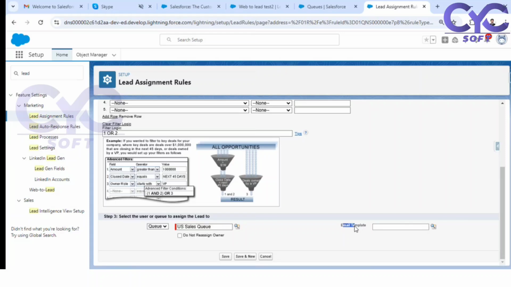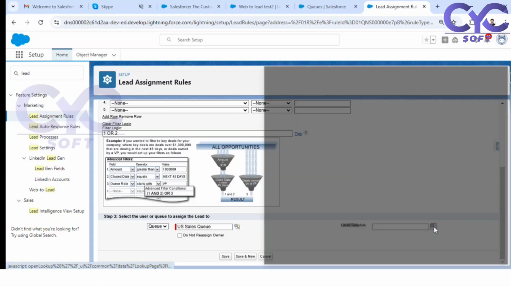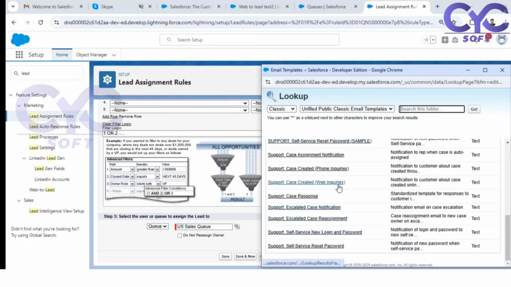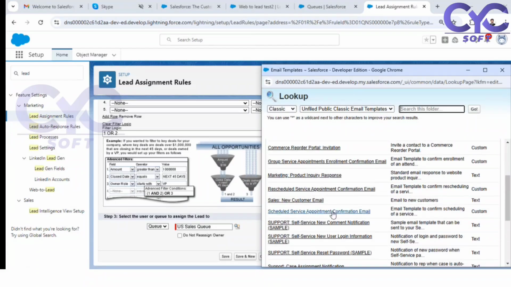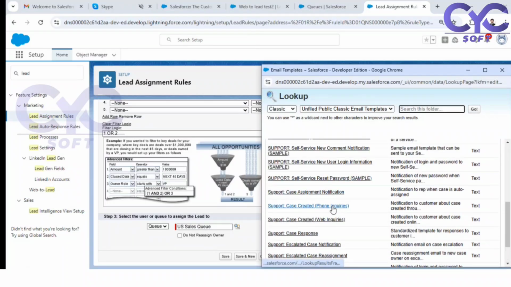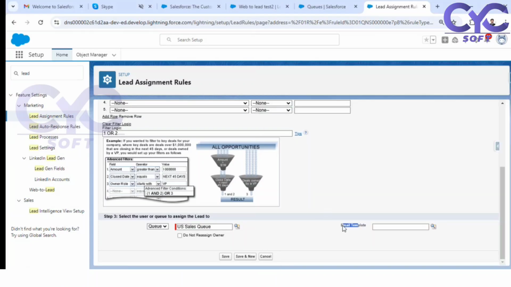If you want to create an email template, just create one email template. This is the lead assignment notification. If you want to select, select any email template. As of now, we have not created any assignment notification, so just create one email template saying this is the lead assignment notification.